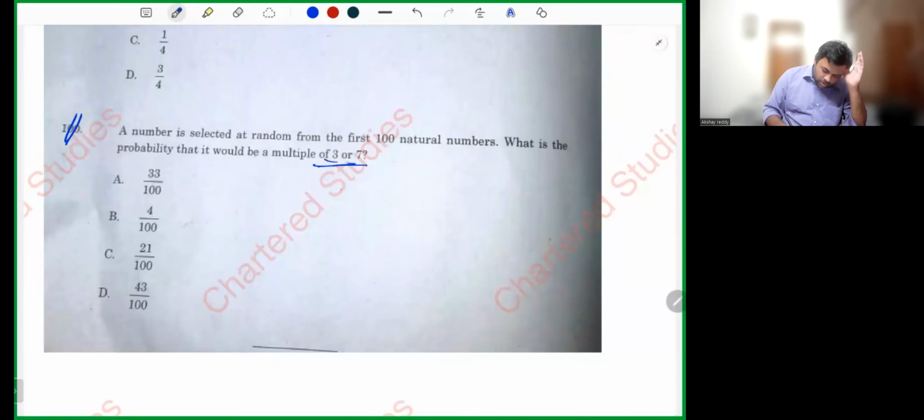Next. Multiple of 3. How many are there which are multiples of 3? 33 numbers from 1 to 100 are multiples of 3. How many are multiples of 7? 14 are multiples of 7.